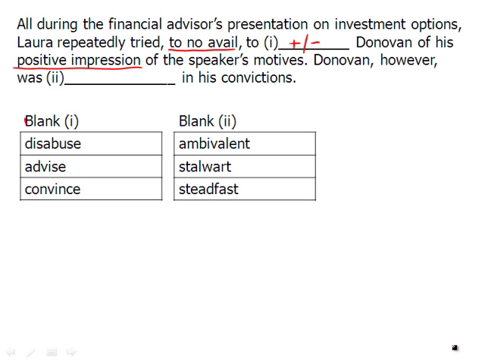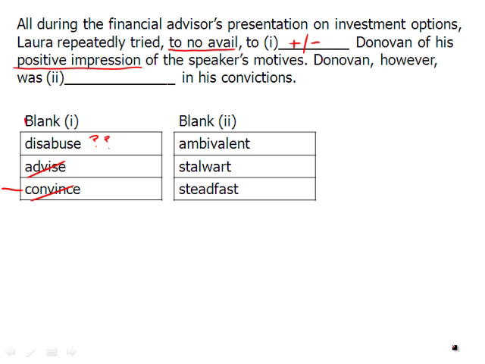Let's go down here. And we have convince. I'm starting here at the bottom. Well, we're not convincing someone of his positive impression, or Laura's not convincing Donovan. Rather, she wants to show Donovan that he's wrong. She's kind of warning him. What about advise? Do we advise someone of their positive impression? No. And then we have this word disabuse, which is a hard one.